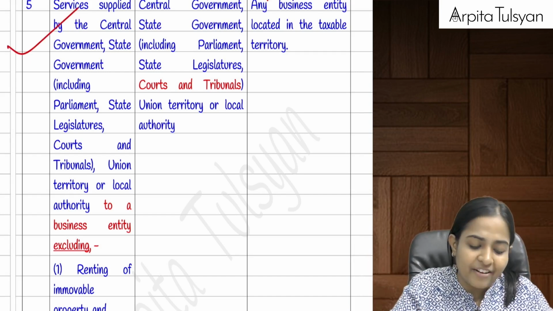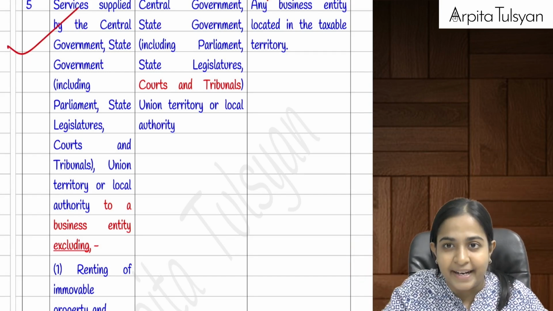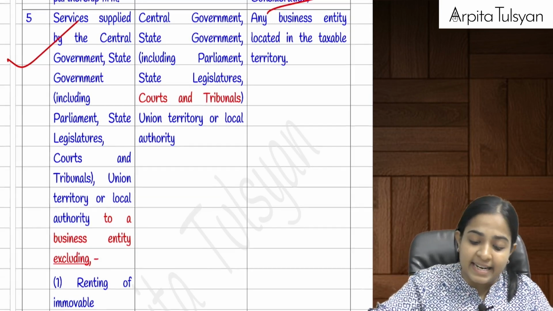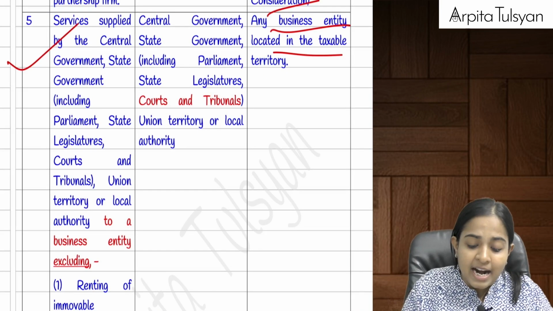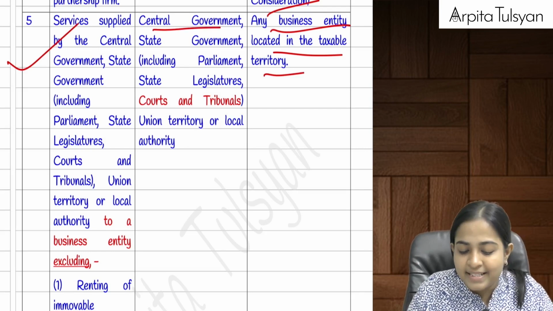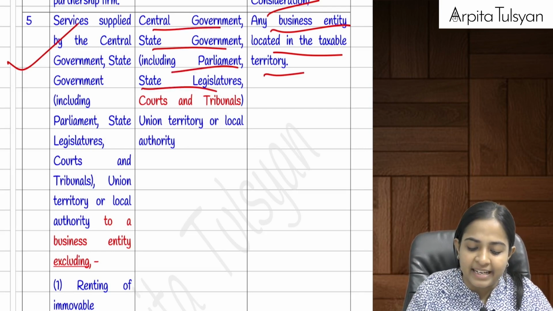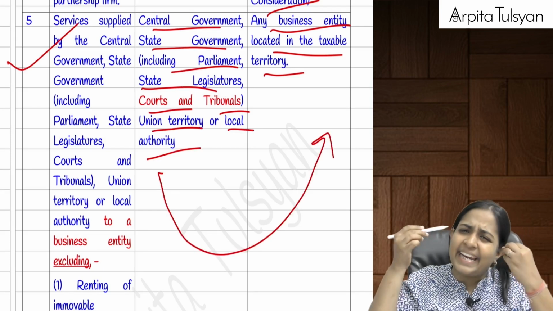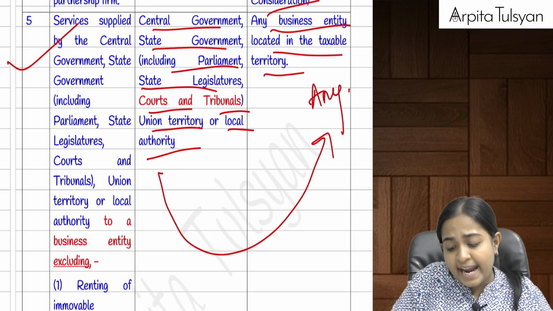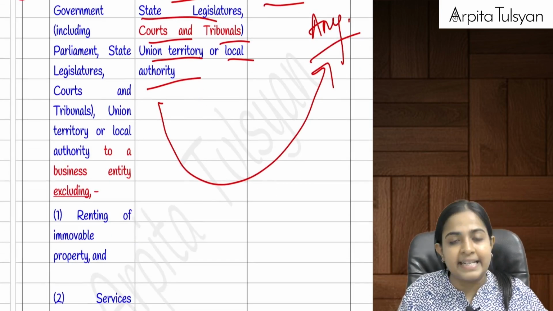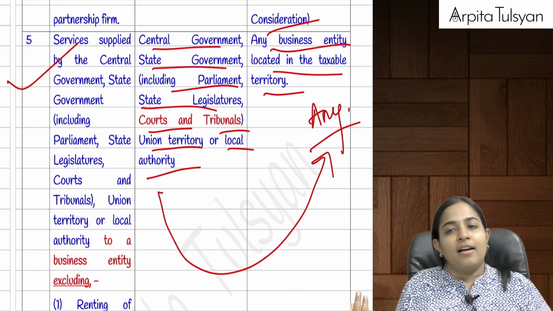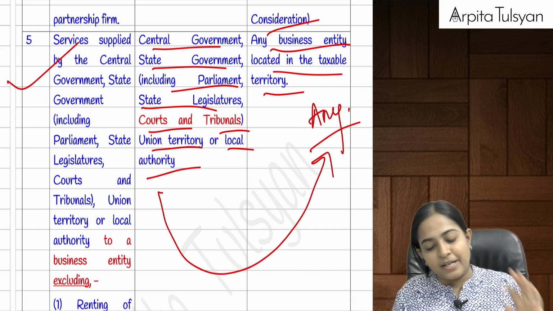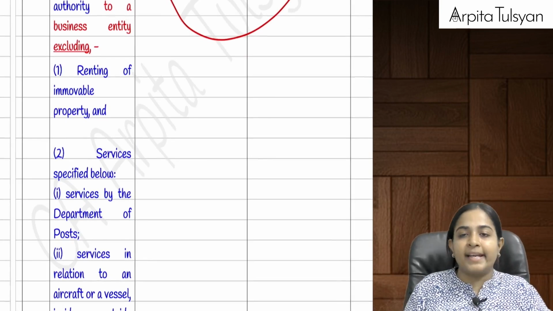Going to the next point: if any services have been provided by the government to a business entity located in the taxable territory. Government means central government, state government, including parliament, state legislature, court, tribunal, union territory or local authority. If they are providing any services to any business entity, then the government says, we will not collect the tax from you and pay it to the GST department. The responsibility is on you.